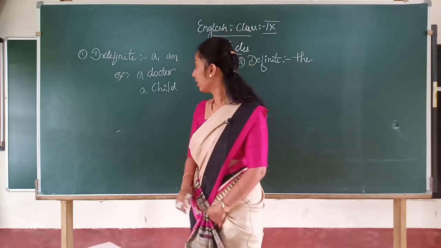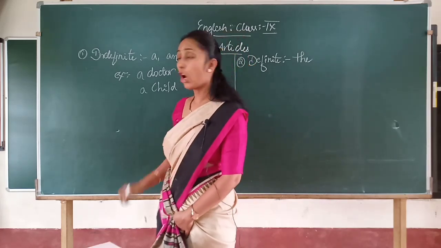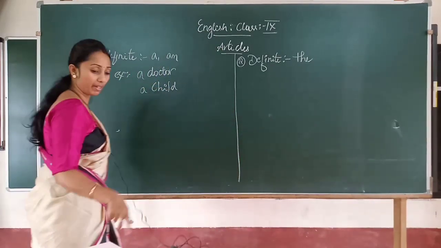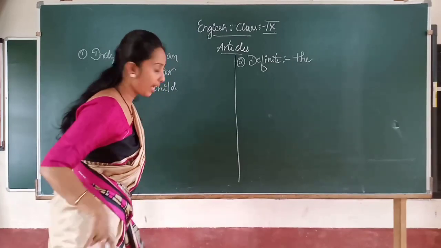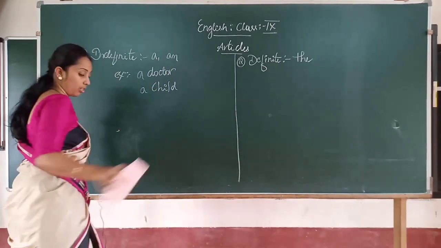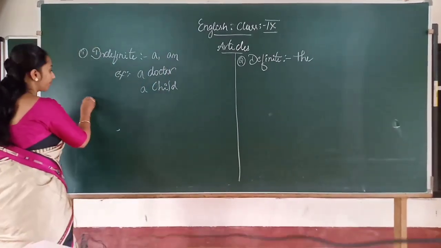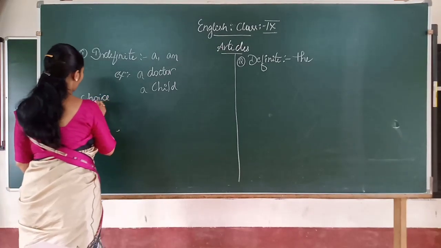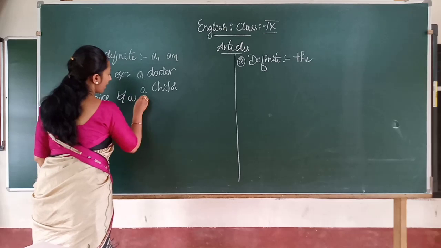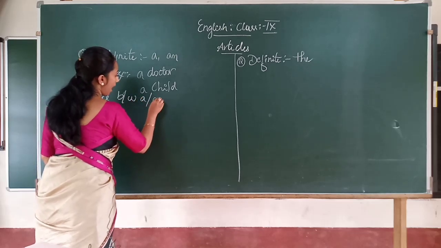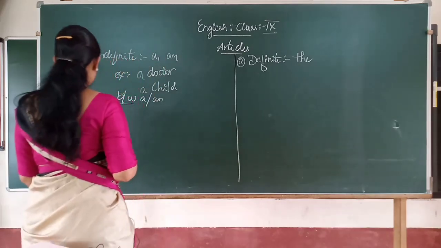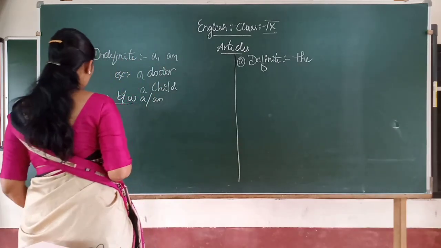Then the next heading: choice between a and an. So how will you choose?